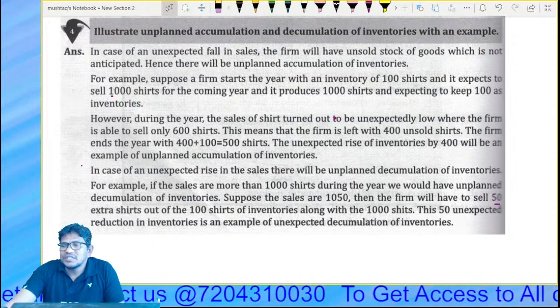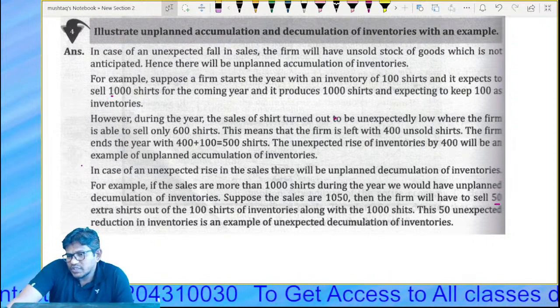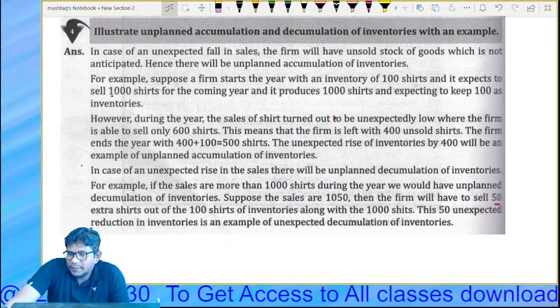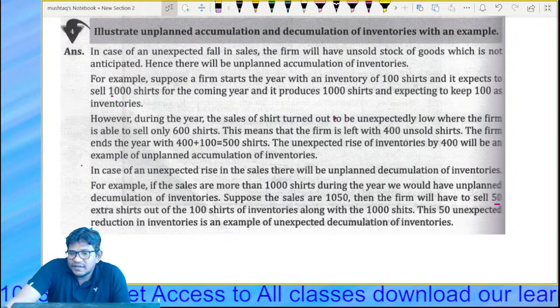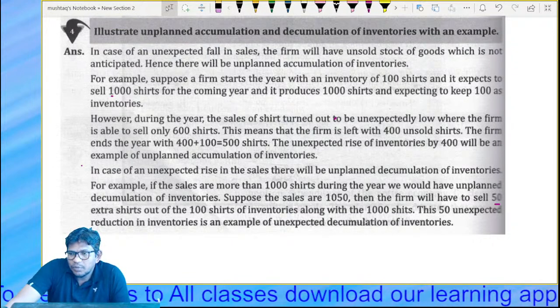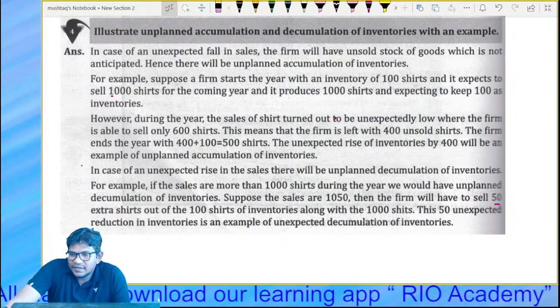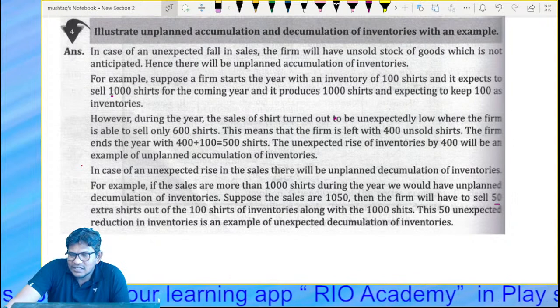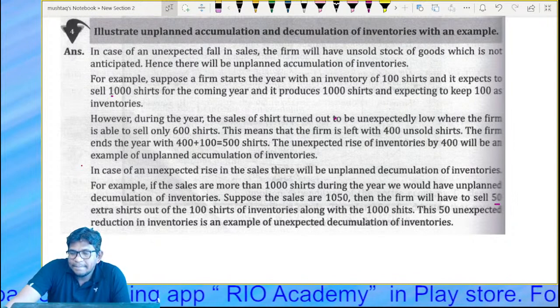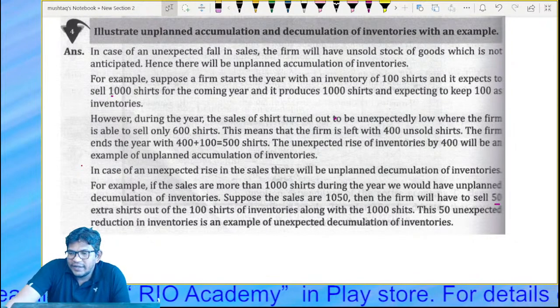We have 6 marks questions. Definitely they will ask 2 questions of 6 marks. This topic is very important. After this we will be going to the next topic, that is money and banking, a very important topic. But guys, I will teach the 6 marks questions in the next class. Let us finish here now. Okay, no doubts?